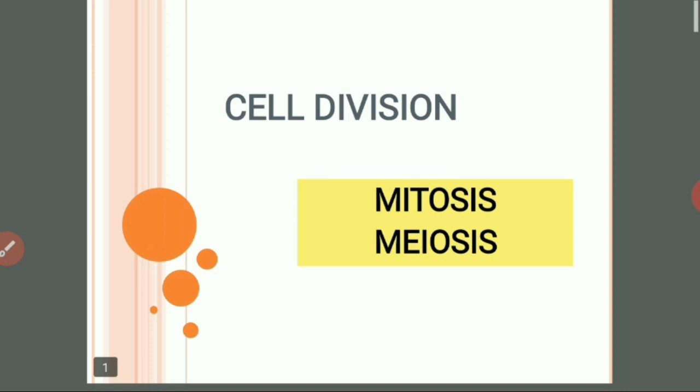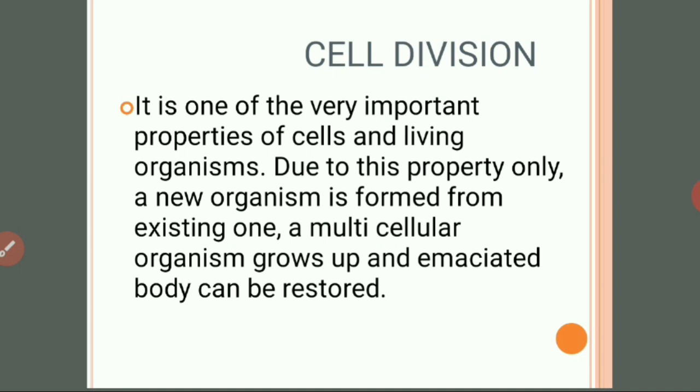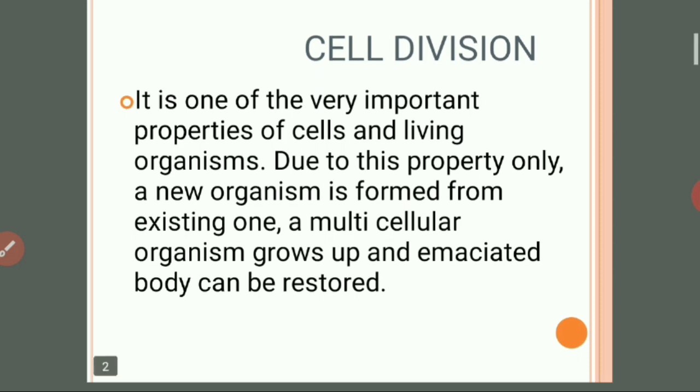In that we will discuss a very essential life process which we call cell division. Basically, cell division is a very important property of cells or living organisms. Due to this property, a new organism is formed from an existing one. Whatever the organisms, like animals or plants, they reproduce only with the help of cell division. Also, a multicellular organism grows and an emaciated body can be restored. The growth of a multicellular organism also depends upon cell division.